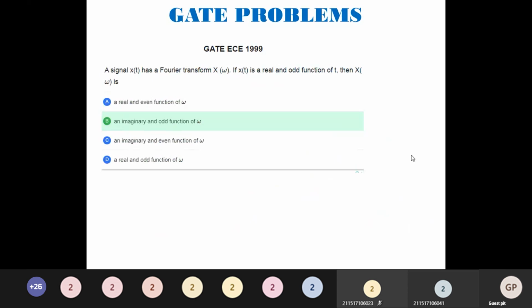Hope you all noted. Once again, I am repeating. A signal x of t has a Fourier transform x of j omega or x of omega. If x of t is a real and odd function of t, then x of omega is an imaginary and odd function.